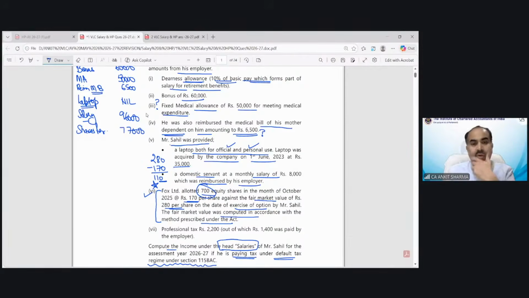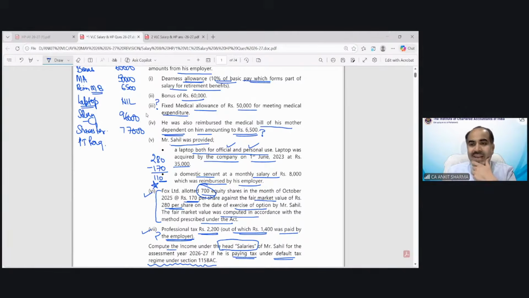Clear? Now, professional tax of rupees 2,200, out of which 1,400 was paid by the employer. So can you tell me, from this information, what amount needs to be taxed over here as a perquisite, whether it's 2,200, 1,400, or any other value? Professional tax perquisite. How much do I need to tax over here?